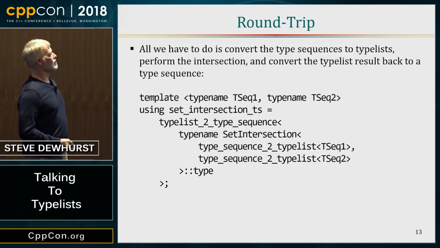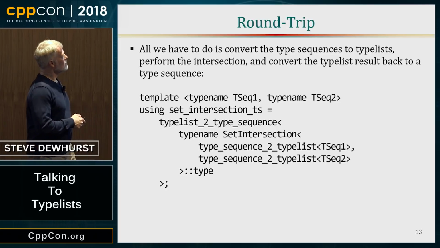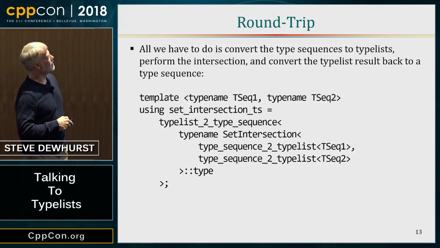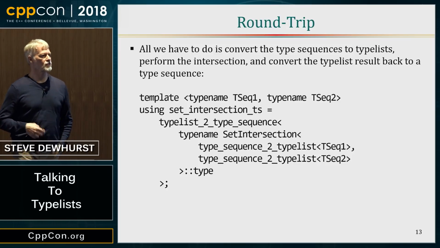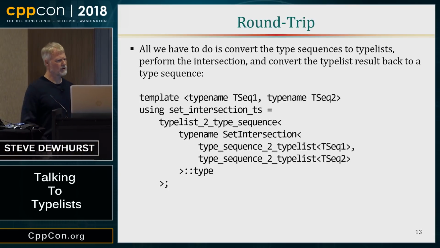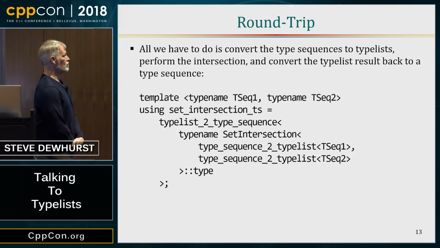So if you've been looking at this long enough, this is kind of like, you know how when mathematicians think something's obvious, they say by inspection? By inspection, this solves the problem. Okay, set intersection for type sequences, what are we going to do? We're going to turn our sequences into type lists, send them to set intersection, get the result, and convert it back to a type sequence. That's all. It's just a matter of translation between formats. It's like any other sort of format translation you might do. The nice thing is that we can leverage the set intersection, and we don't have to do any work, and it does produce a correct result. It's as correct as the original set intersection algorithm was.